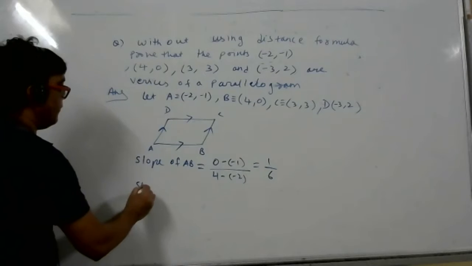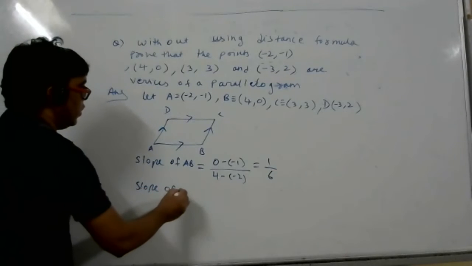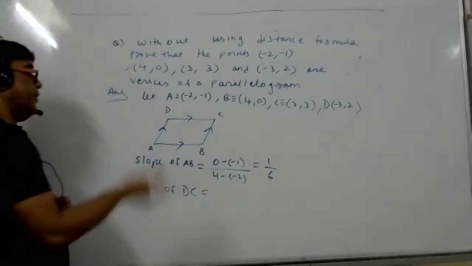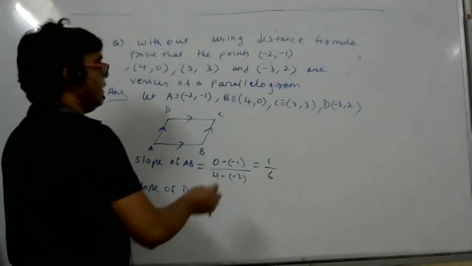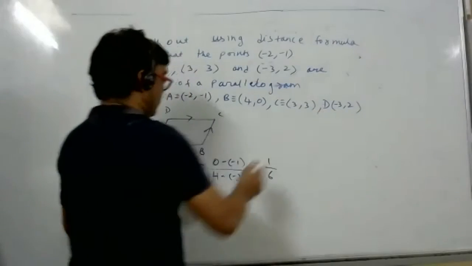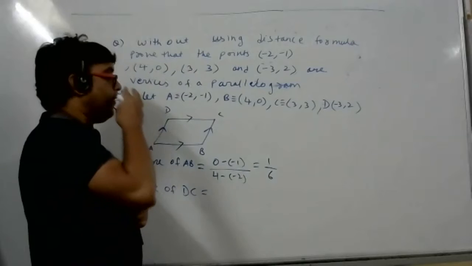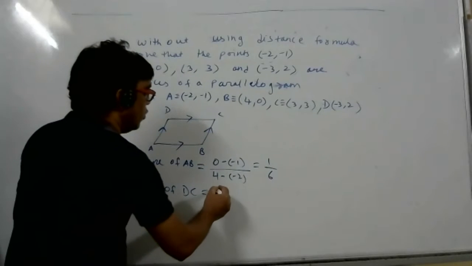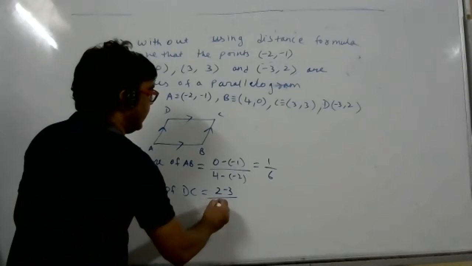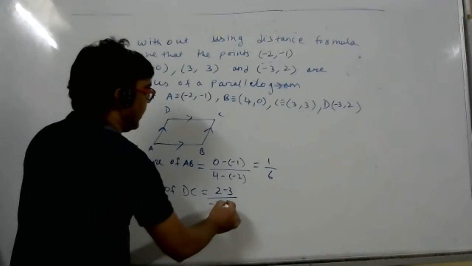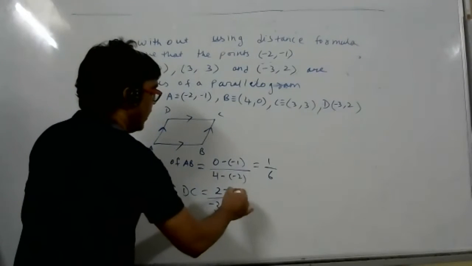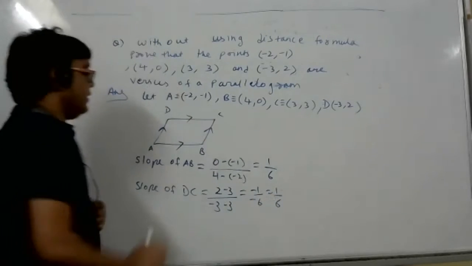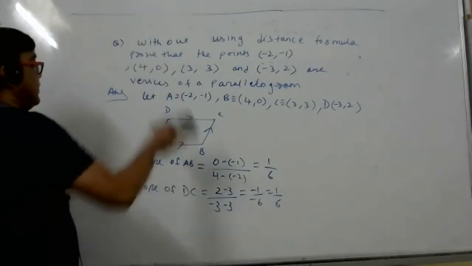What is the slope of DC, student? Slope of DC or CD, same. You can find the slope of DC or the slope of CD, same only. Tell me the CD or DC slope. Anything you can take as x1, y1, anything as x2, y2. Please tell me fast. Minus 3 by minus 3. So what you will get? Minus 1 by minus 6 is equal to 1 by 6. You can see the slope of AB and the slope of DC are same.